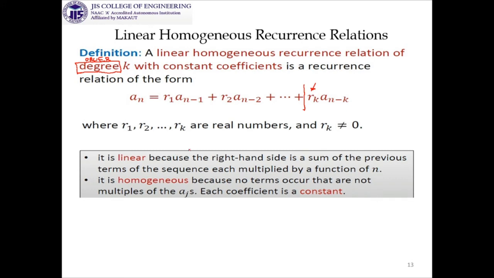It is linear. Why is it linear? Because the right hand side is the sum of the previous terms of the sequence, each multiplied by a function of n, meaning here you are not getting any term like a1 into a2, or any term like a1 square or something like that.